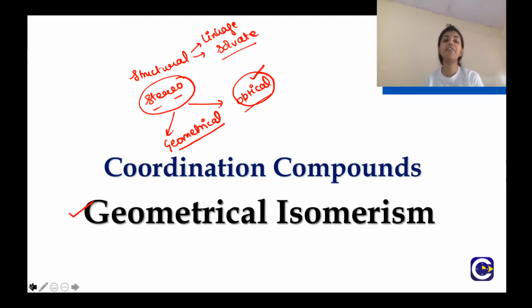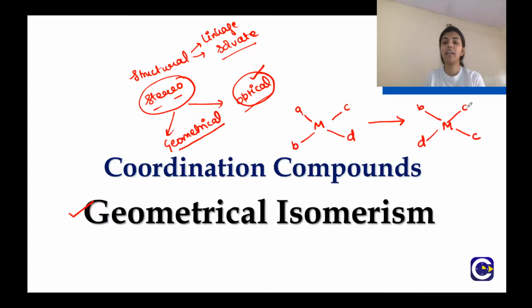It is a difference in the spatial arrangement of the atoms. For example, let us say we have A, B, C, D as the ligands and M as the metal. Now, if we change the positions, C here, then D here, then B here, and then A here, we are not changing the connectivity.